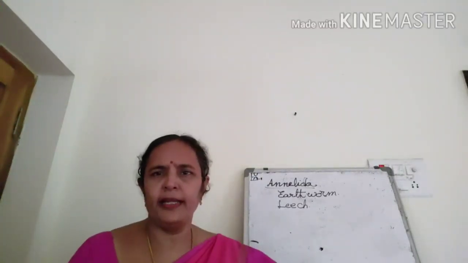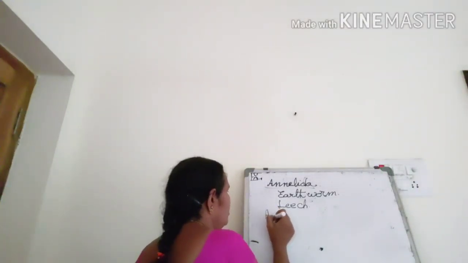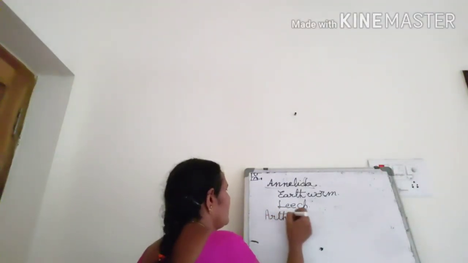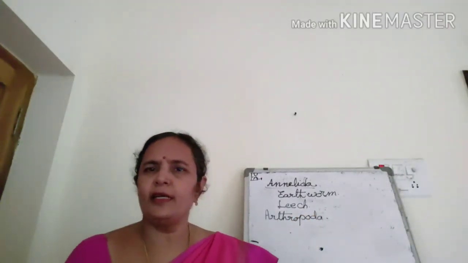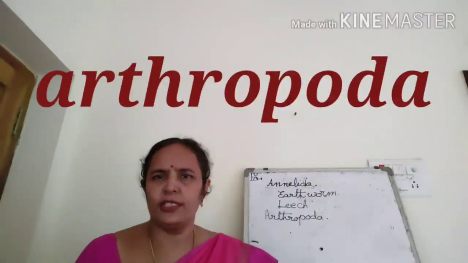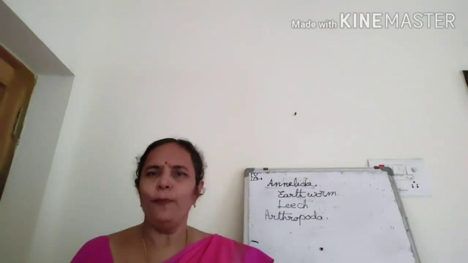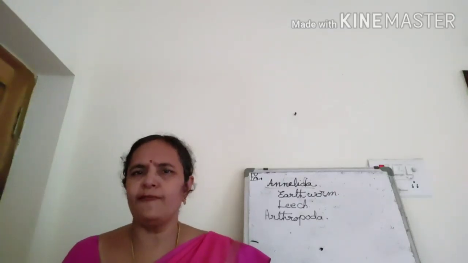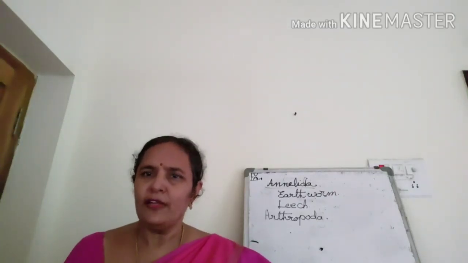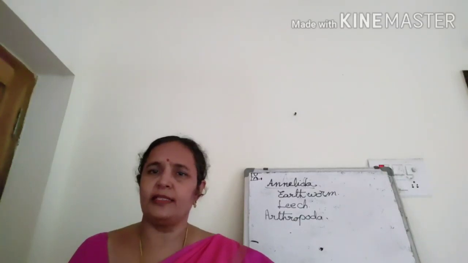That is about Annelida. The next class is Arthropoda. Children, already I said these words are taken from the Greek language. In Greek, arthro means many, poda means foot. They have many feet. For example, in our house, house flies, mosquitoes, butterflies we see every day, and spiders, they have many legs, isn't it? If you observe a spider, it has 8 legs.